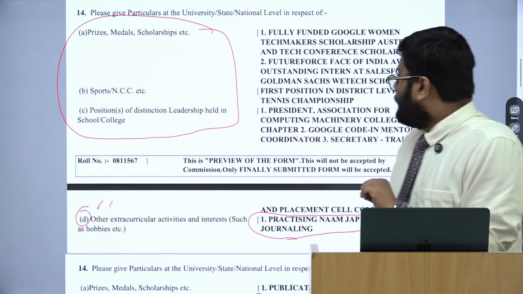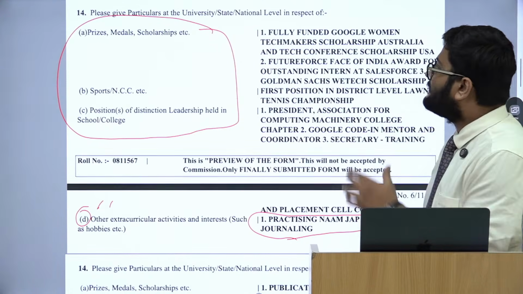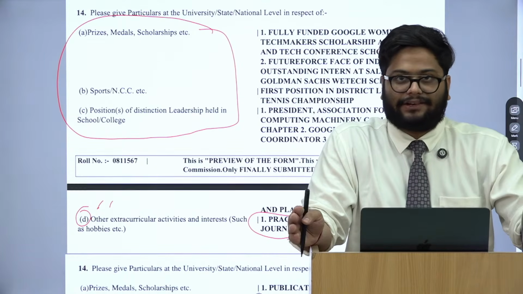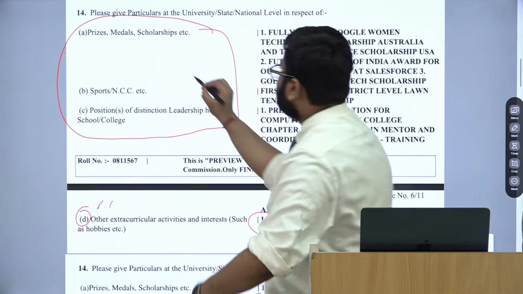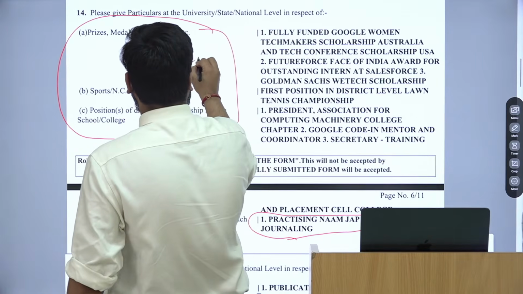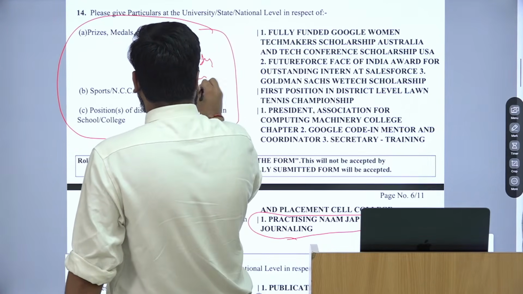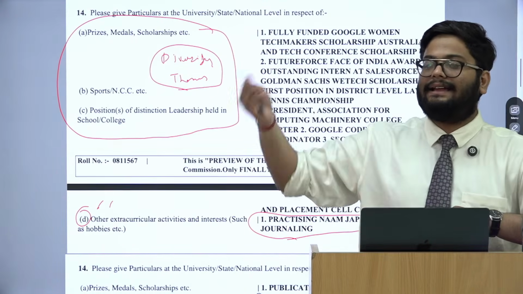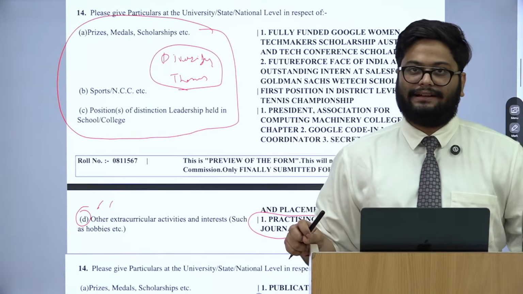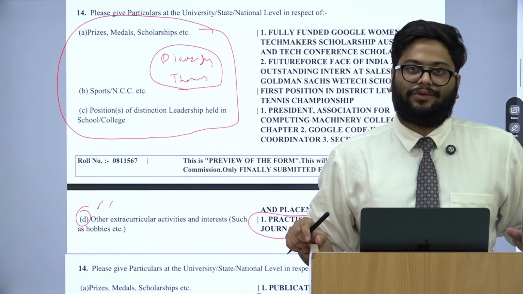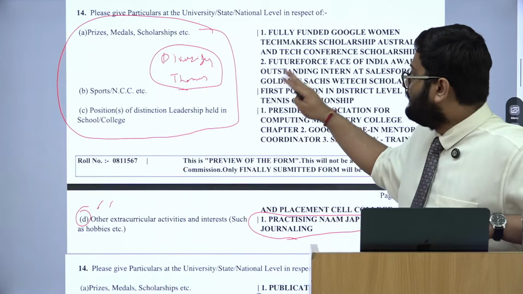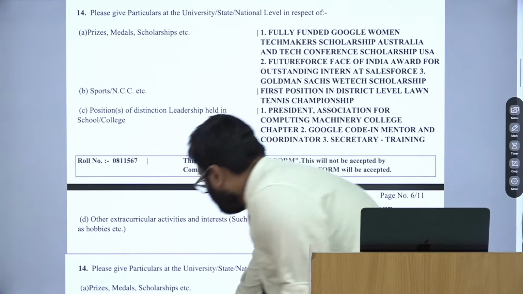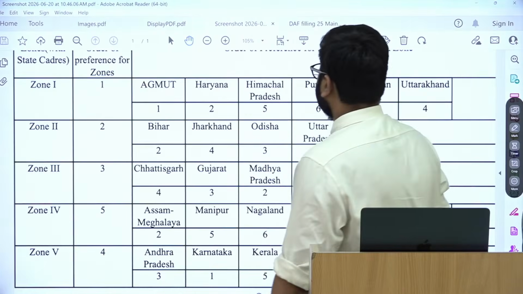Okay, coming to this part, I have explained this multiple times and there is no point explaining at this point. It's just that you have to diversify it. You have to create themes on the basis of which the questions will be asked to you. And whatever you are doing, please think that you will have to justify this in the interview. So whatever hobbies, whatever activities you are doing alongside your studies, even at this point of time, can be helpful for this portion. Okay, more or less that's the only change in this year's DAF filling.